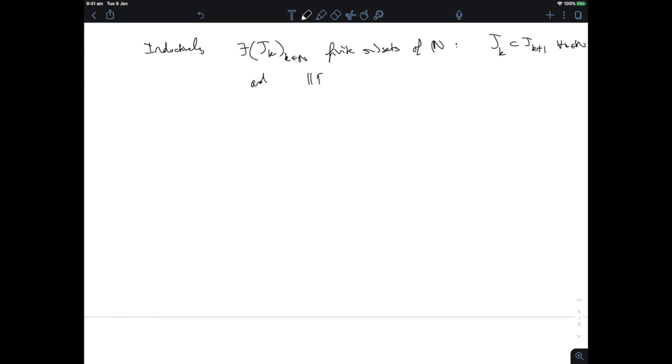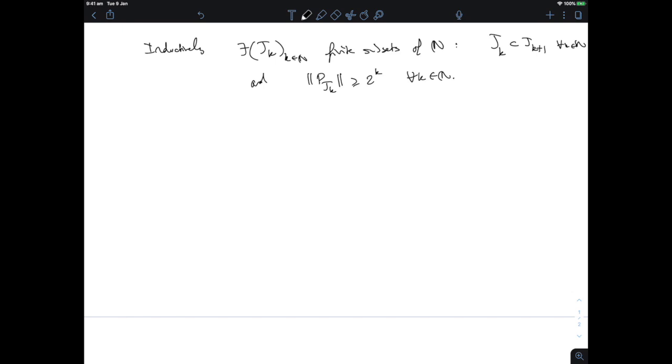and the norm of P_{J_k} is greater than 2^k for all k in ℕ. We constructed the first one to have norm greater than 2, and then we constructed a bigger set on which the projection has norm greater than 4, and then we can keep constructing like that, because the supremum over an old finite set that contains all of the previous one is still going to be infinite.